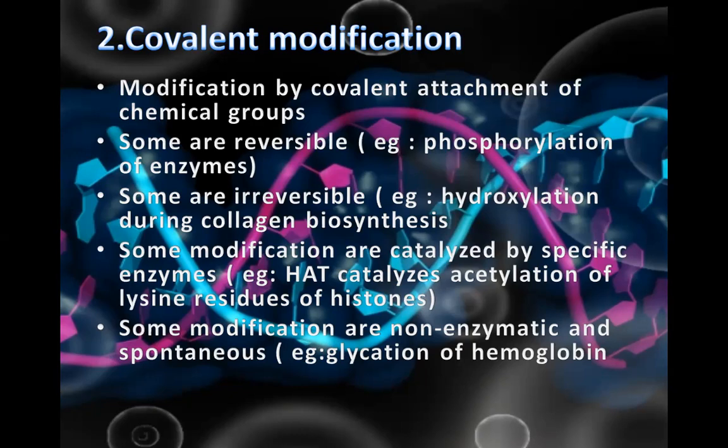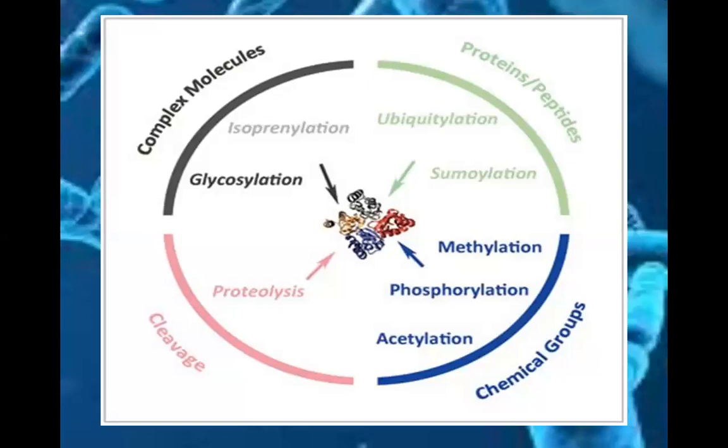Some modifications are catalyzed by specific enzymes, for example HAT catalyzes acetylation of lysine residues of histones. Some modifications are non-enzymatic and spontaneous, for example glycation of hemoglobin. Under covalent modification, these subtypes come: phosphorylation, methylation, acetylation, ubiquitination, isoprenylation, glycosylation, and proteolysis.